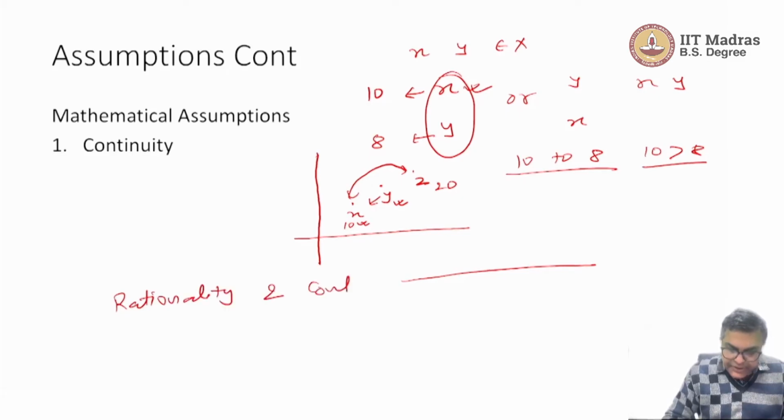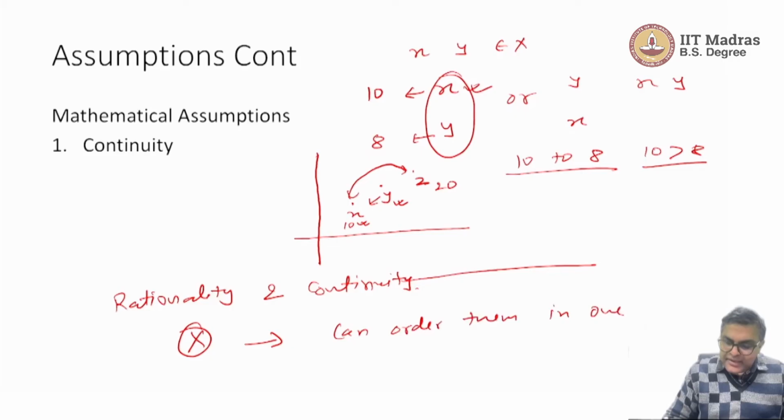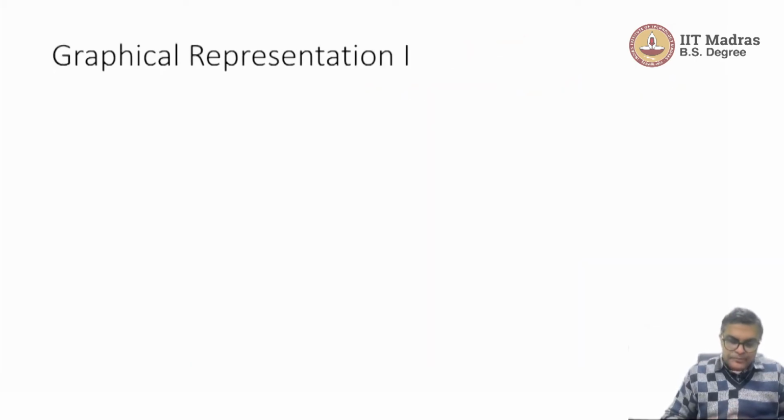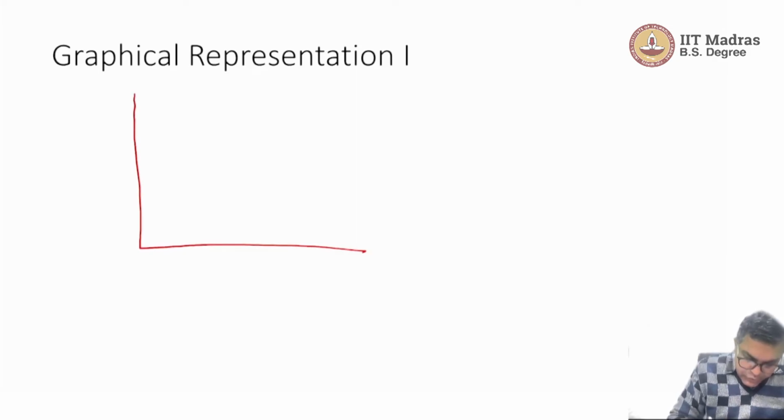and continuity. What we can do is that even if our consumption set has an infinite number of bundles present in more than one dimension, still we can order them in one dimension, and that is a very nice property. Our n-dimensional problem gets reduced to a single-dimensional problem. And so what we can do is a very simple thing: because closer bundles should get closer numbers, everything has to be reduced to a single dimension.